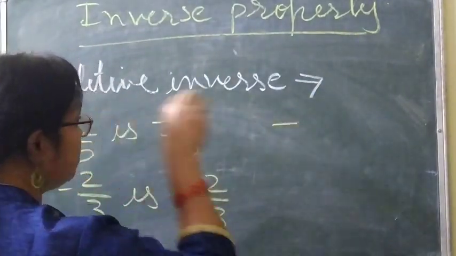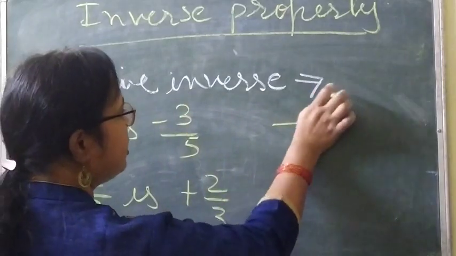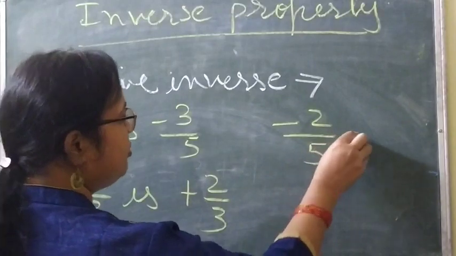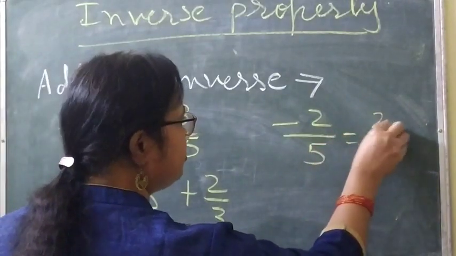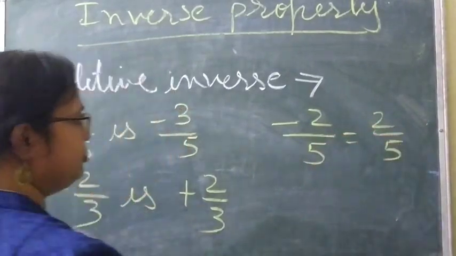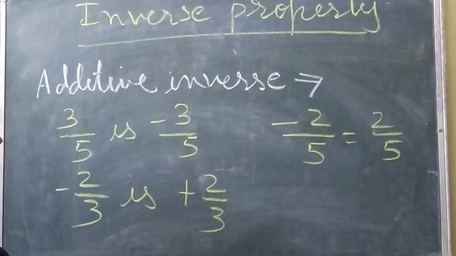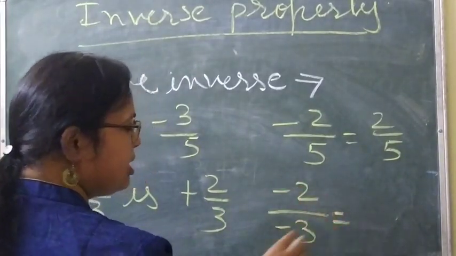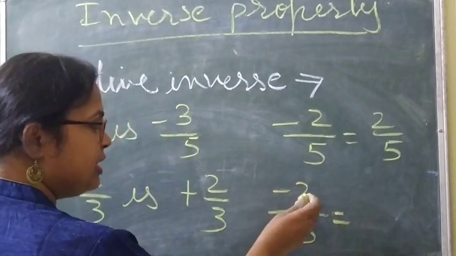Take another number, like minus 2 by 5. So it will be plus 2 by 5. Okay? If it is like minus 2 by minus 3, what will be the additive inverse?